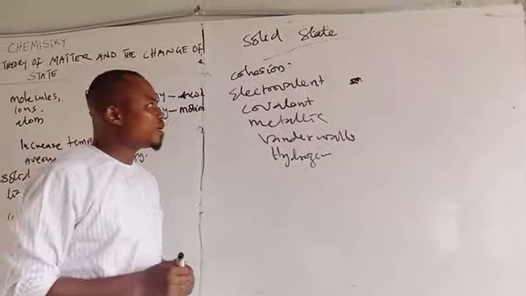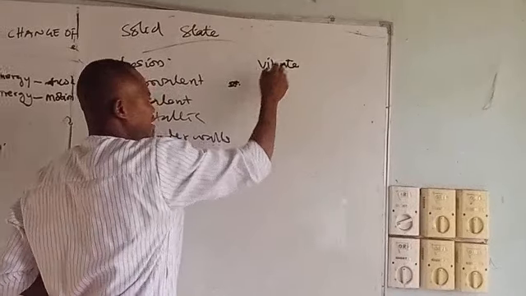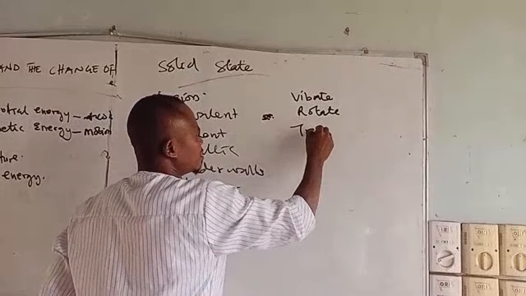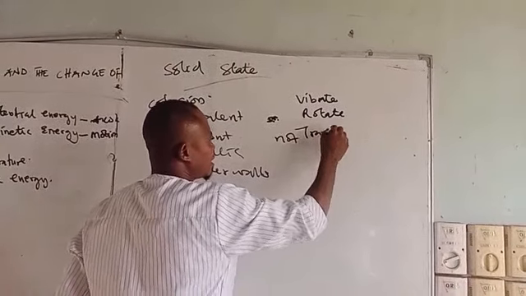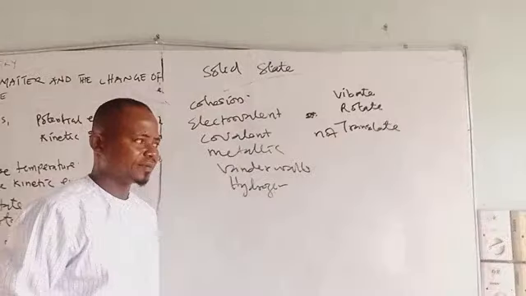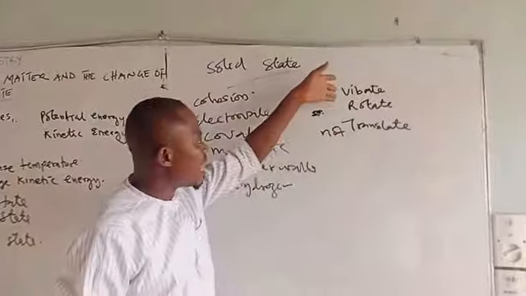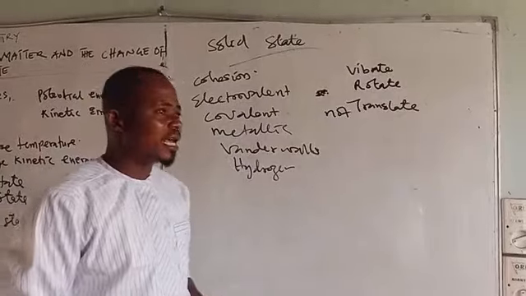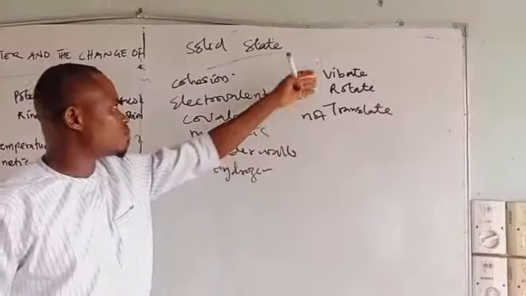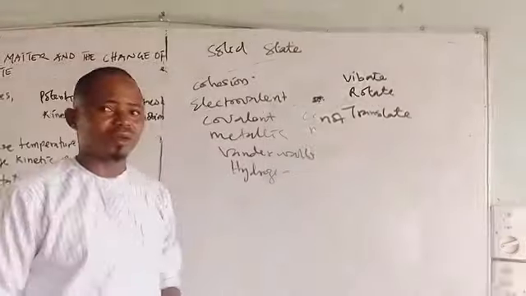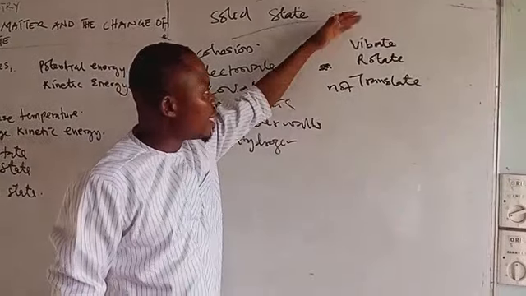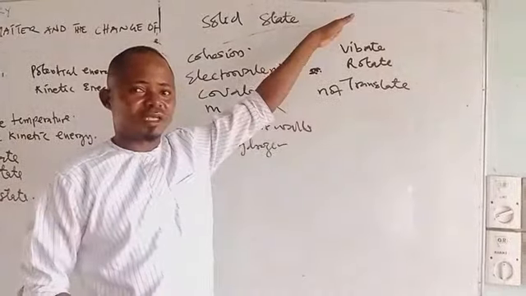And because of that, particles in the solid state can only vibrate and rotate. But they cannot translate, like they cannot move from one point to the other. And so because they can vibrate and rotate, they possess kinetic energy, because kinetic energy is energy due to motion. Vibratory motion and rotational motion are all types of motion, and therefore we ascribe a type of kinetic energy to the system.